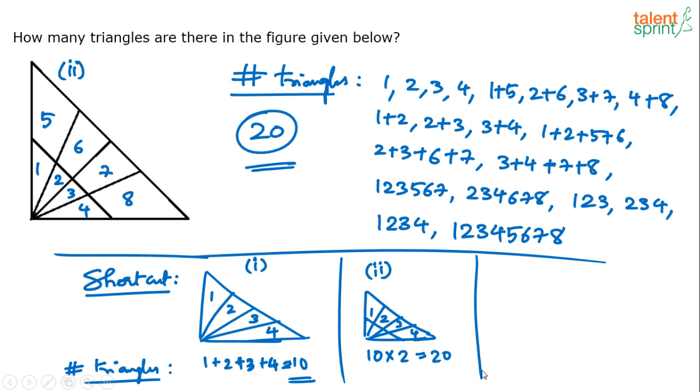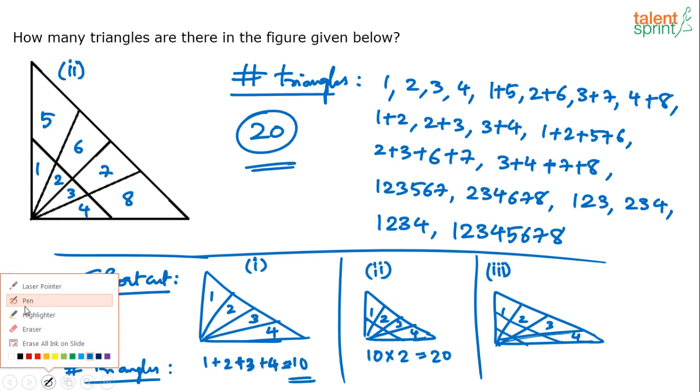Suppose this, let me take one more case, a third case, to make it very clear to all of you. Suppose this is the triangle. 1, 2, 3, 4. Now what happens here? If it is like this, how many triangles? 10 triangles. 1 plus 2 plus 3 plus 4. If there's one cut, 10 into 2. If there are 2 cuts, how many lines did I draw? 1, 2, 3, 4, right? This diagram doesn't look neat. Let me just redraw it once again. But if there are 2 cuts, you do it into 3 times. I mean, add 10 every time and you get the answer.